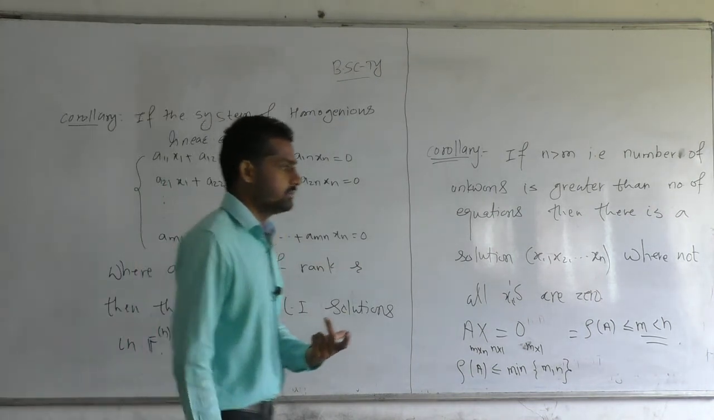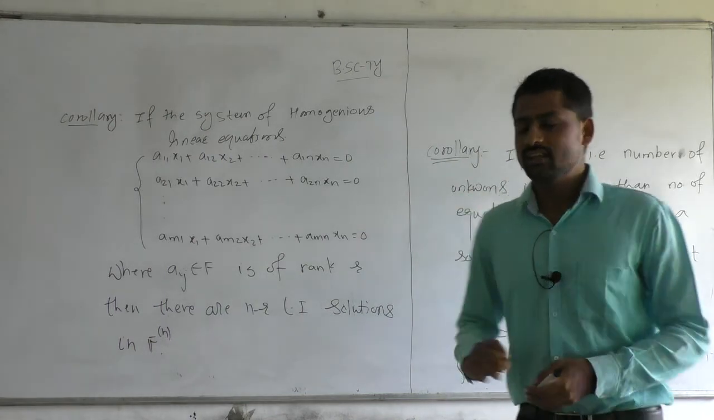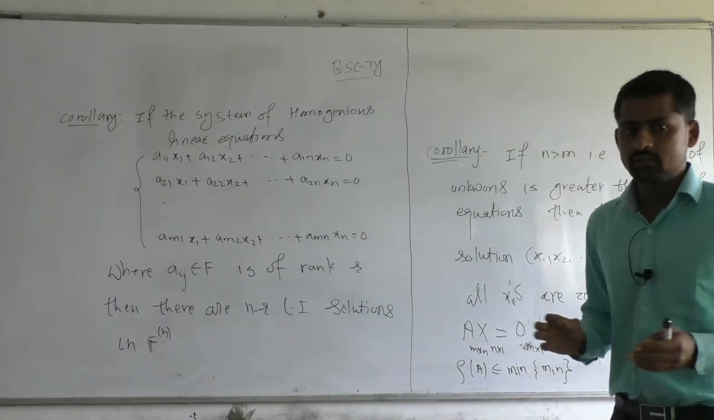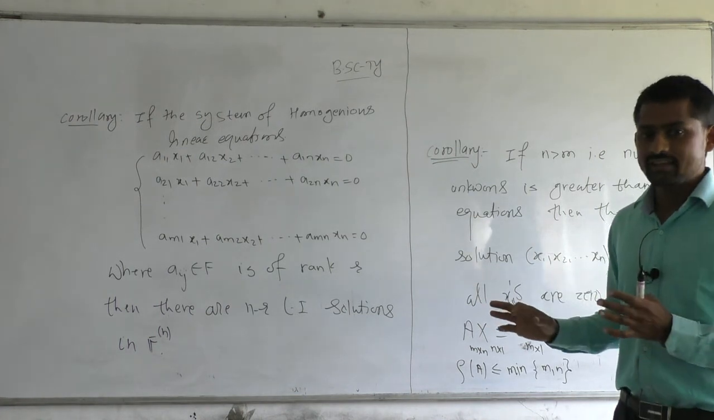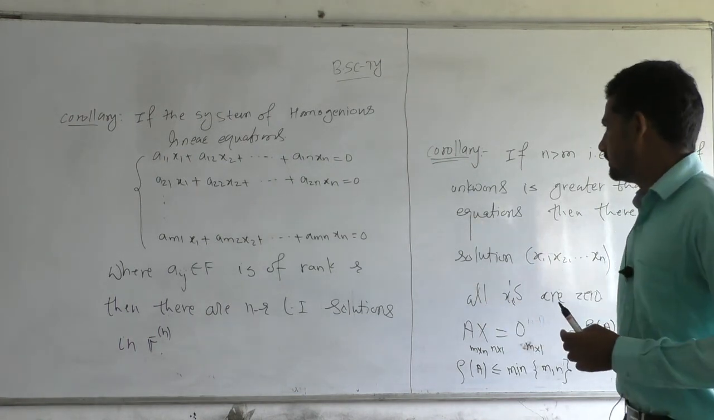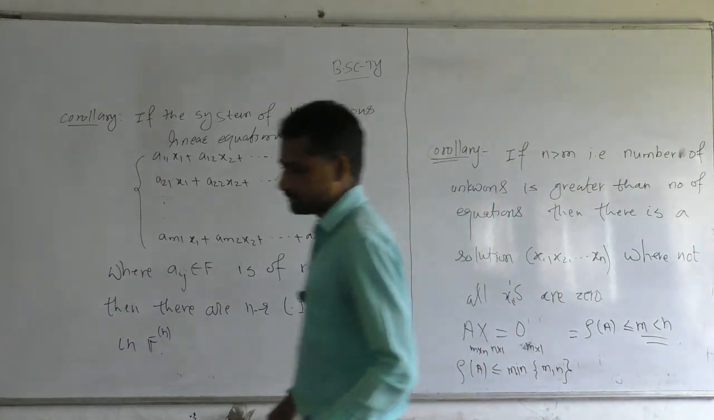If the system has infinite number of solutions, then there exists at least one solution x1, x2, ..., xn such that not all xi's are 0. So this is the proof of the corollary.